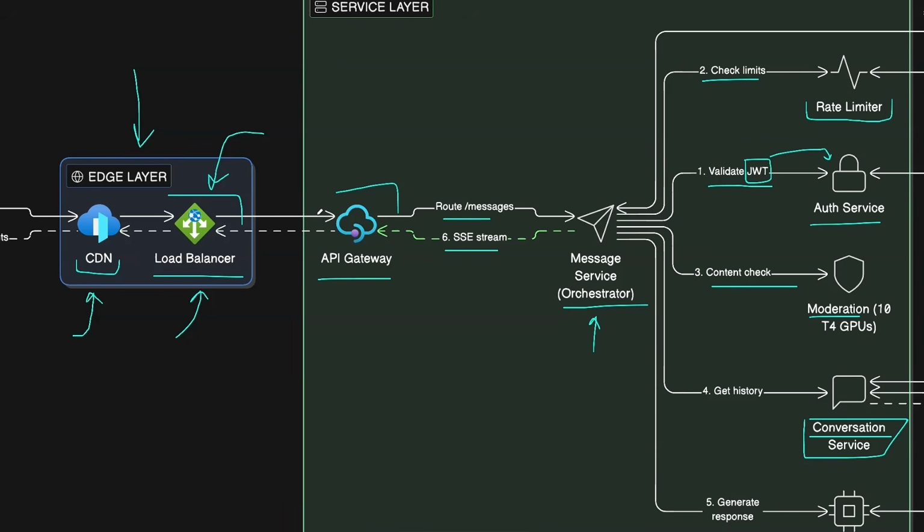That's why on the second layer we have the API gateway. So once this has been routed to one of the API gateways, here we can read the URL, like if it's /messages or /auth or any other route, and based on that it can redirect to the appropriate service in the microservices.